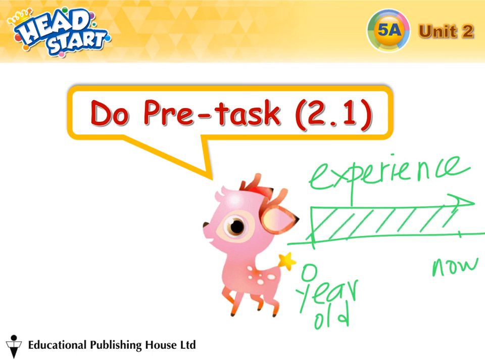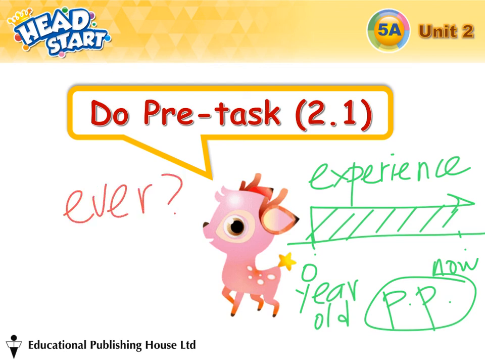So you're talking about something starting from the past to now. That's why you have to use present perfect tense. Okay? And in this unit, you are going to use ever in a question, and you have to answer your question by using never if it is a negative sentence. Okay?